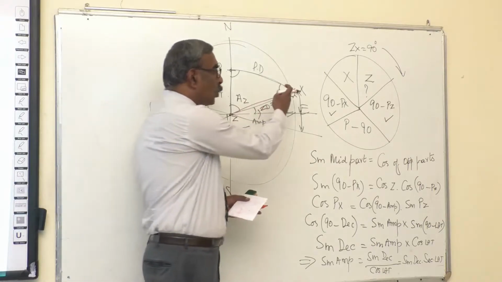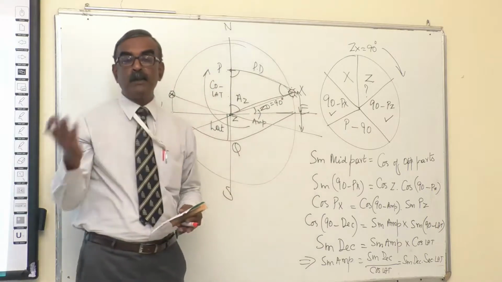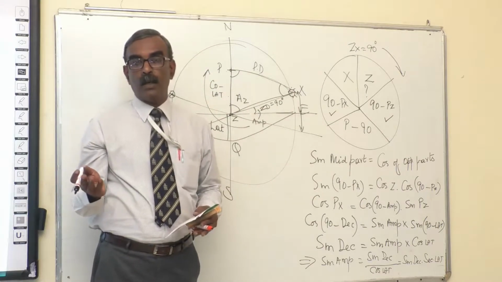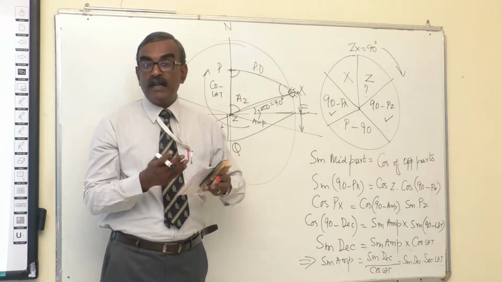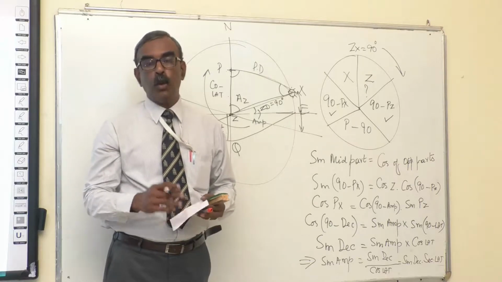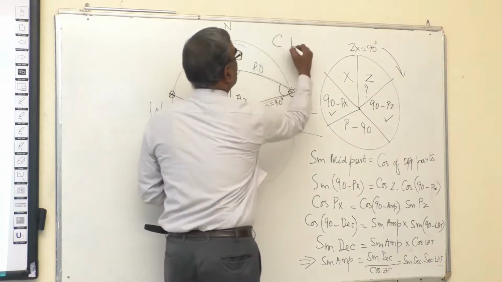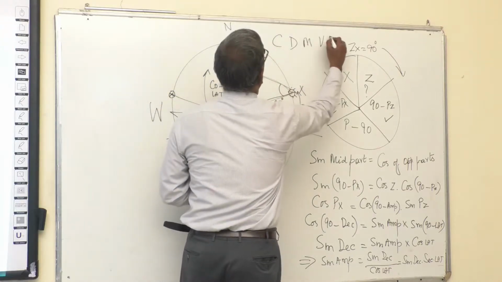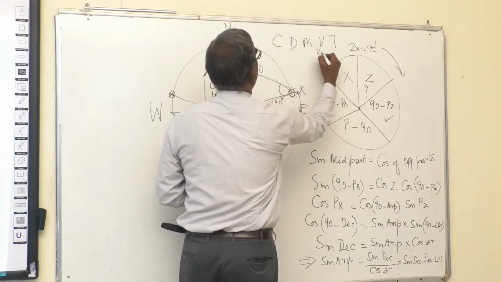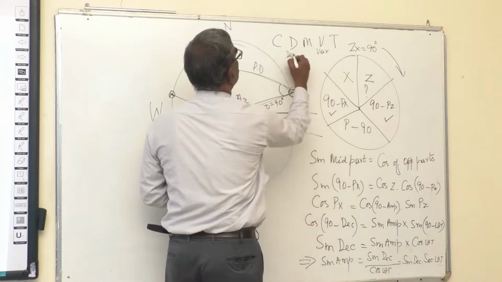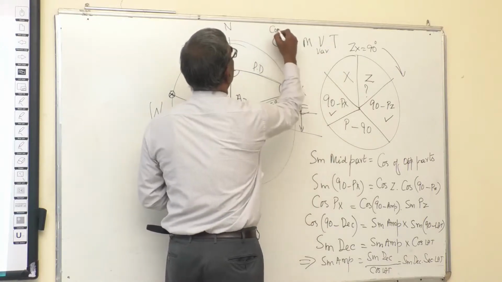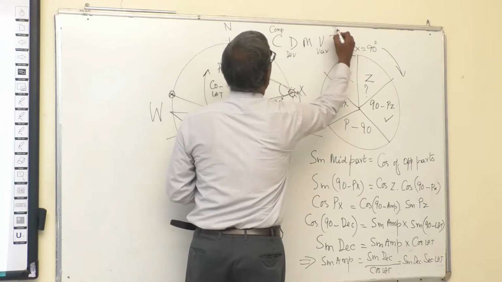Similarly, by knowing the true bearing and also the compass bearing which you have got, if the variation in the area is known to you, by applying the CDMVT rule, that is CDMVT: V is variation, D is deviation, C is compass heading, M is magnetic heading, and T is true heading.